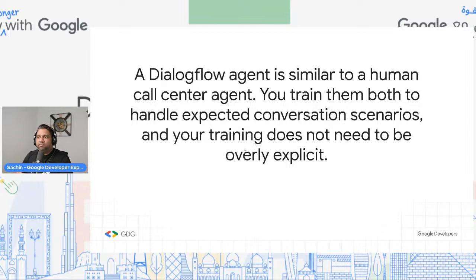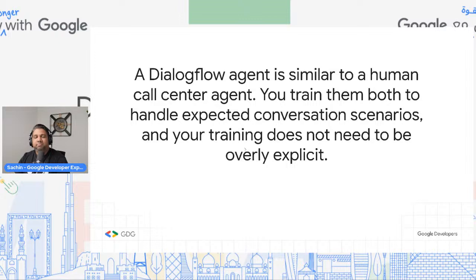And a Dialogflow agent is similar to a human call center agent. We talked about this. It is almost similar to how you have a physical or actual live agent. Both of them need to be trained, right? Let's say you have a call center, and you have an agent who has just joined. What would the process be? You'll have to train the person, saying, okay, this is the manual, or this is going to be your training procedure. These are the things you need to say when you're asked so and so questions.